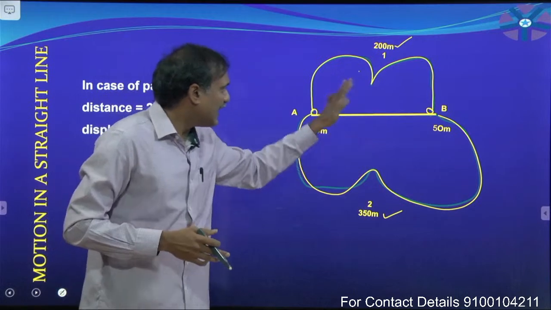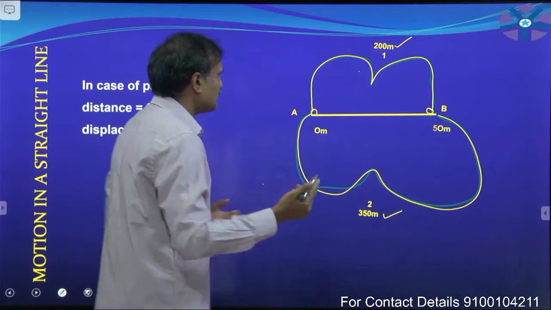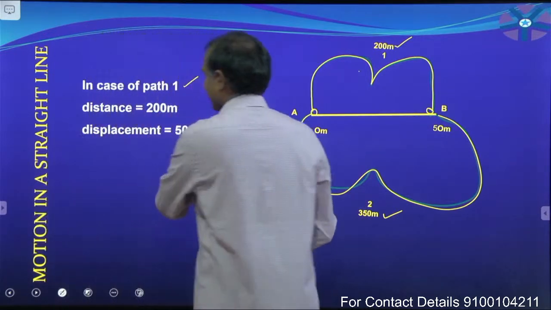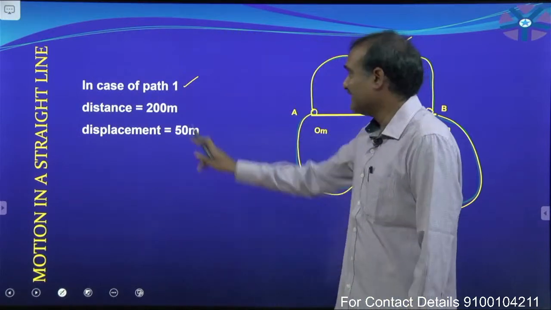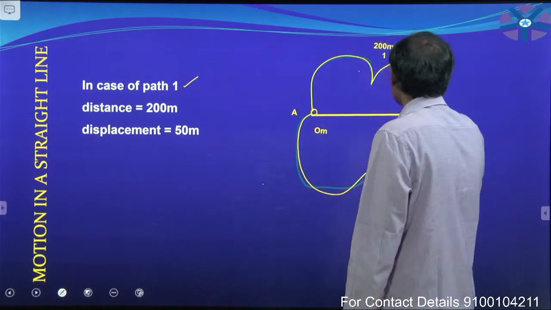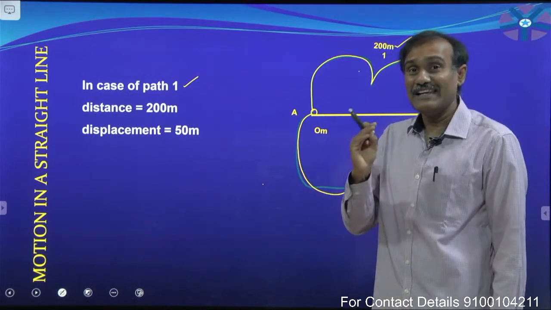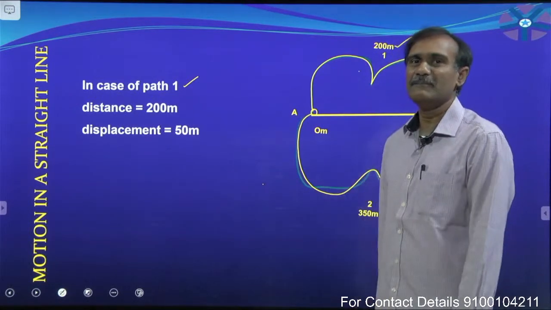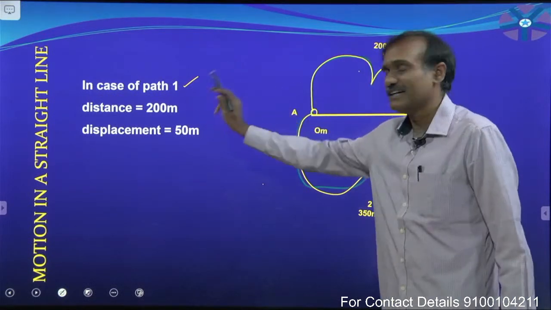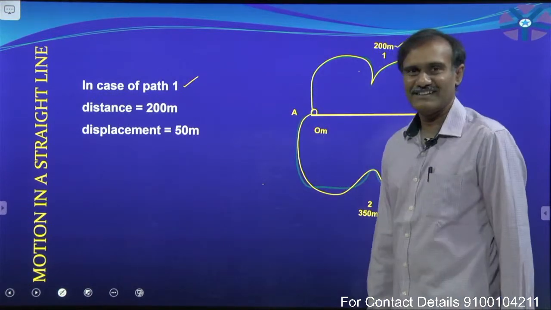A deep valley exists in between A and B. Now, you tell me, in case of path 1, what is the distance travelled by the particle or the bus? Distance, or path length, is nothing but the actual length of the path travelled by the particle. Now, actual length is equal to 200 meters.